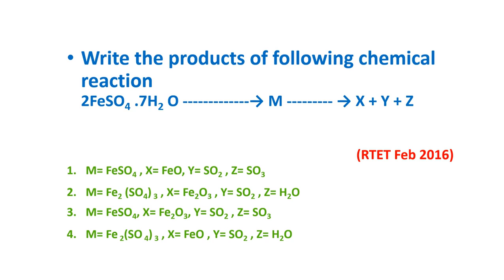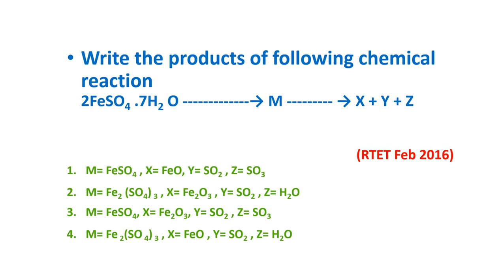Second option, M is equal to Fe2SO3, Fe2(SO4)3, X is equal to Fe2O3, Y is equal to SO2, Z is equal to H2O. Third option, M is equal to FeSO4, X is equal to Fe2O3, Y is equal to SO2, Z is equal to SO3.